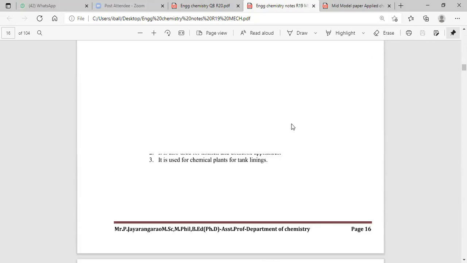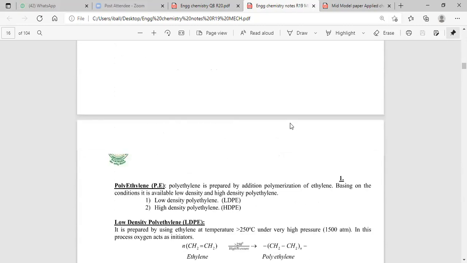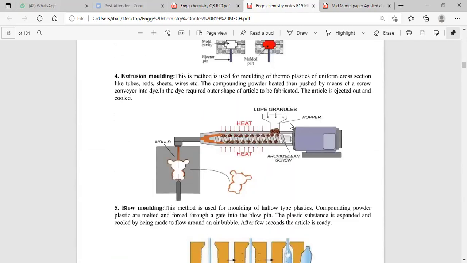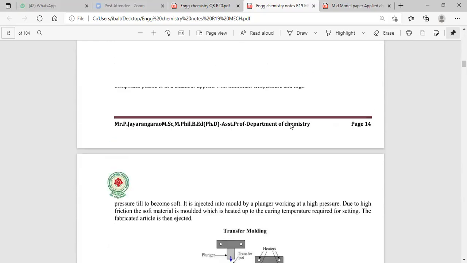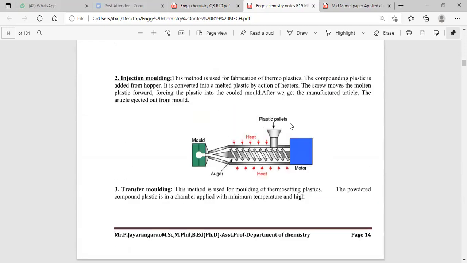The first classification is compression molding. Number two is injection molding. Number three is the blow film molding method. Number four is extrusion molding method. Diagrams one by one, step by step.